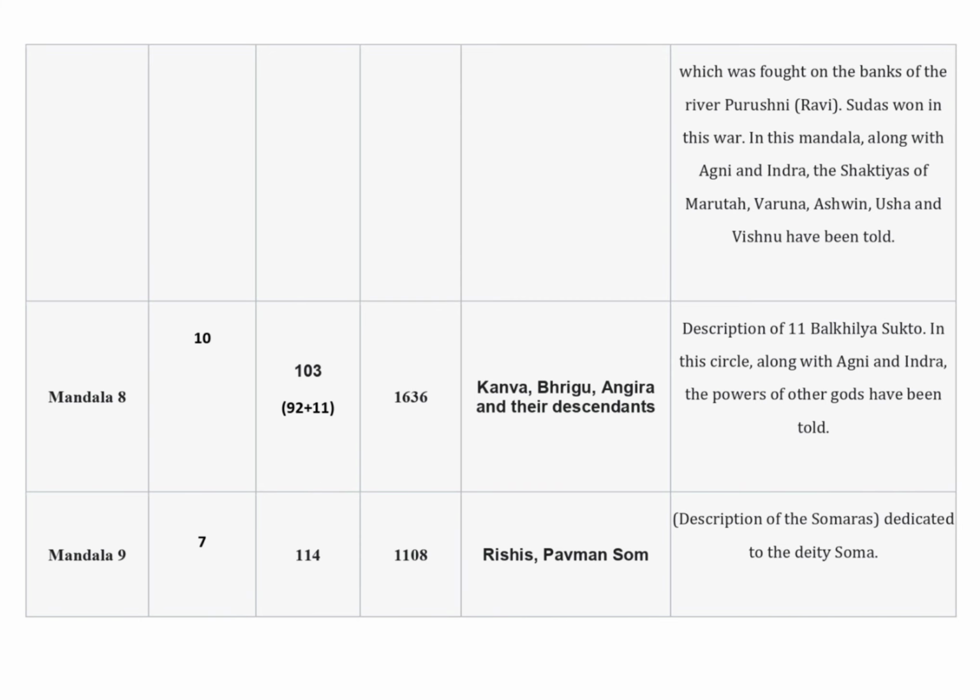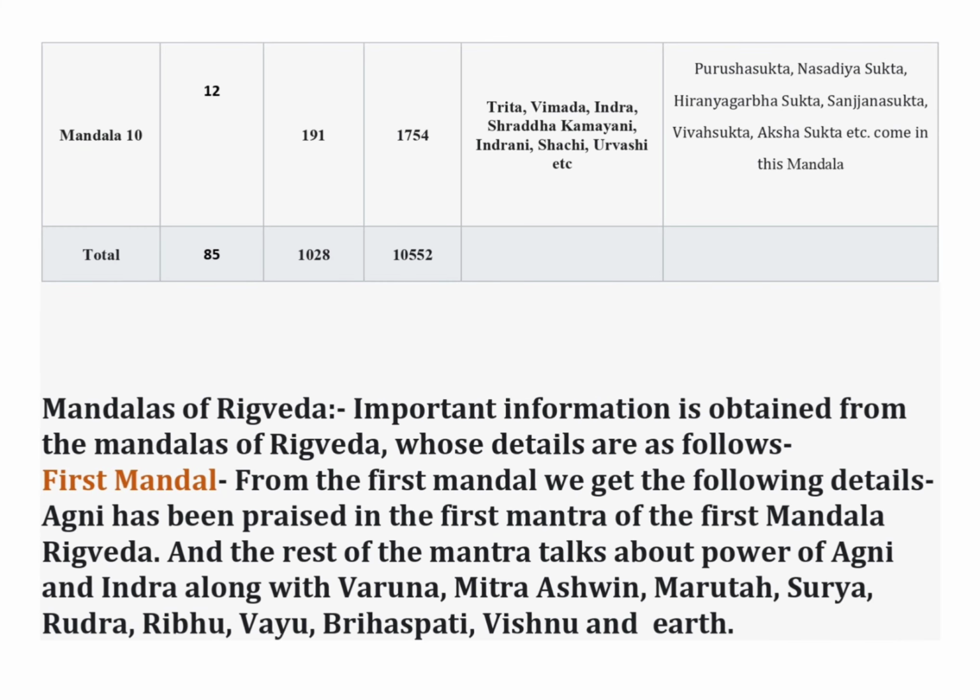In mandal 10, there are 12 anuvaks, 191 suktas and 1754 mantras. The mantradrashta rishis of this mandal are Rit, Vimad, Indra, Shraddha, Kamayani, Indrani, Sachi, Urvashi, etc. Important facts of this mandal are Purush Sukta, Nasadiya Sukta, Hiranyagarbha Sukta, Sangyan Sukta, Vivah Sukta, Akshay Sukta, etc. Important suktas come in this mandal.